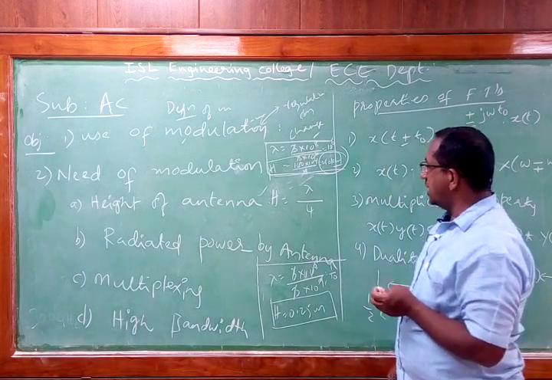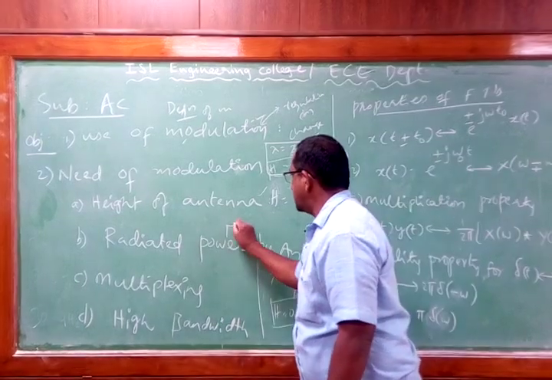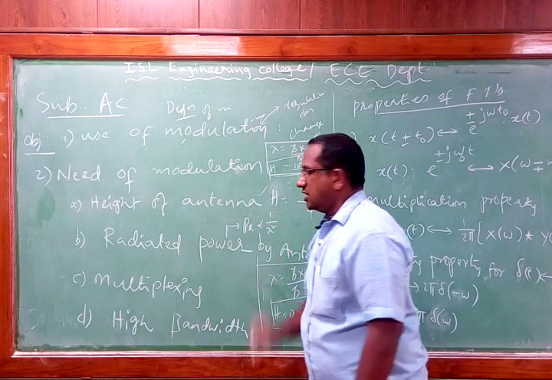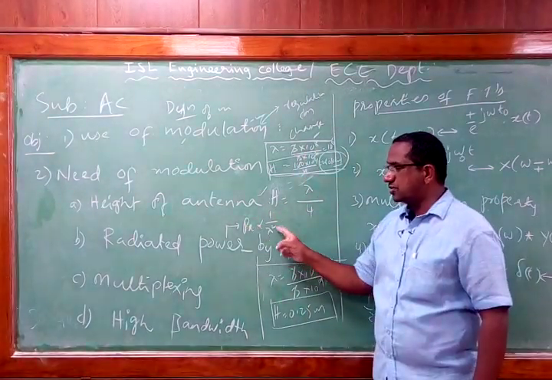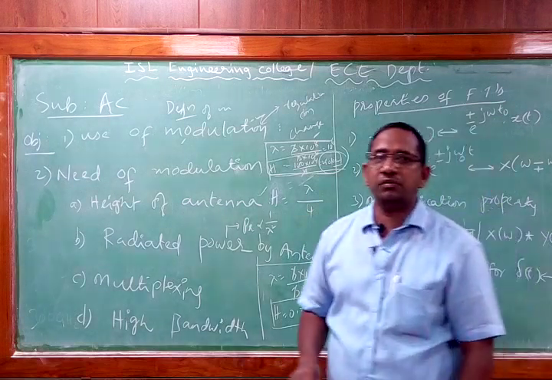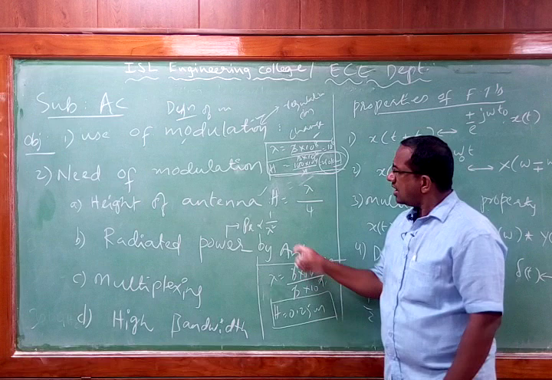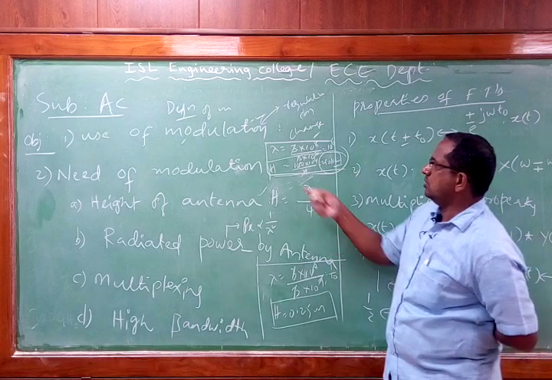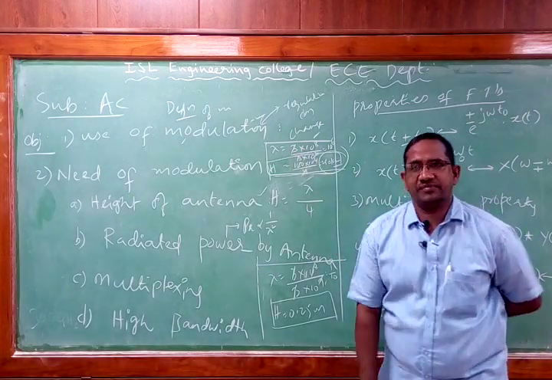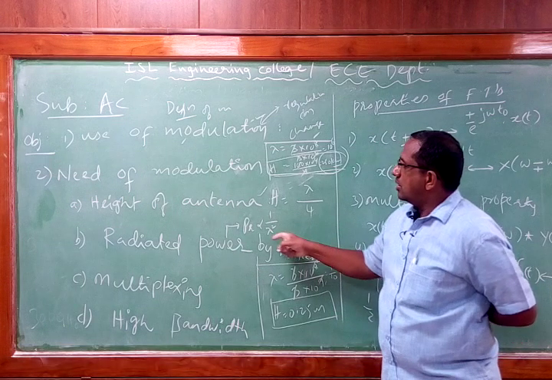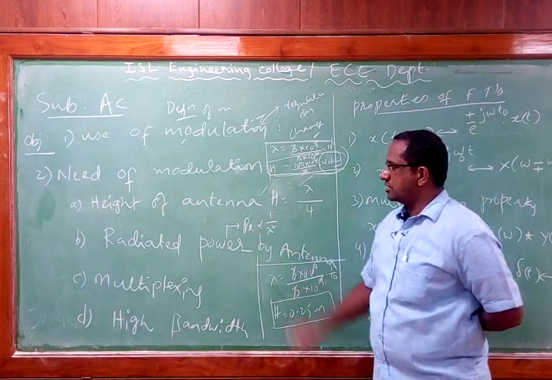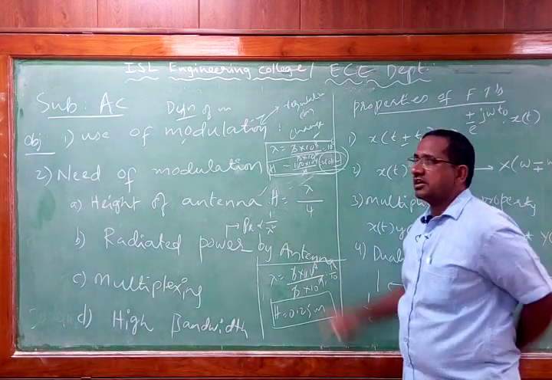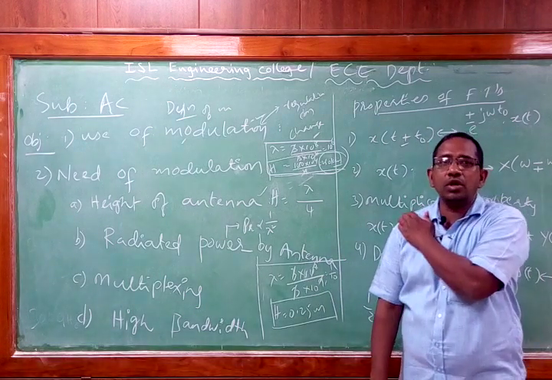Now whenever I think about the radiating power of a transmitting antenna, this radiated power PR is proportional to 1 by lambda square. That means the radiated power is inversely proportional to the square of the wavelength of the wave that we are transmitting. So as the frequency increases, the wavelength is decreasing. So as the wavelength is decreasing, I need not use more radiated power. That means with less radiated power, I am able to radiate more signal.